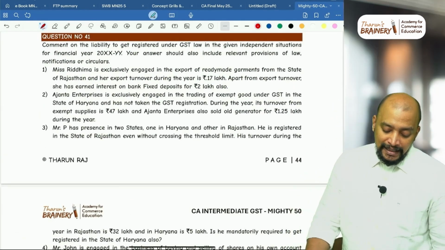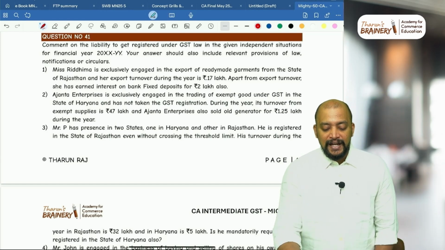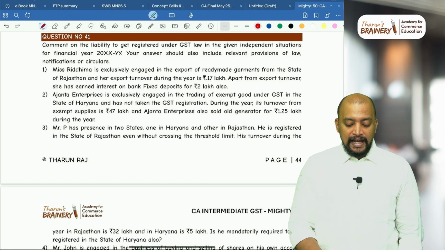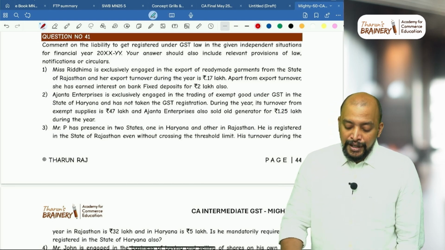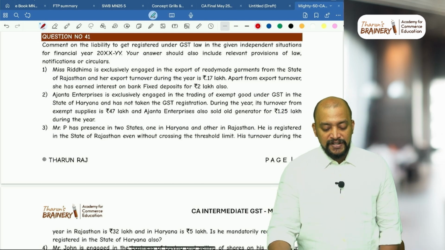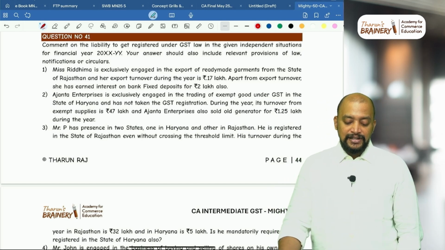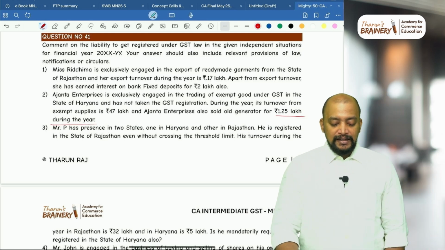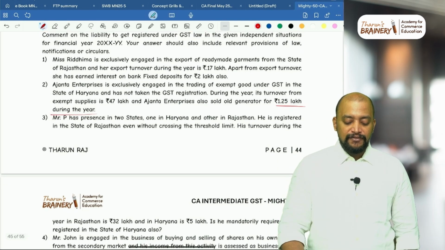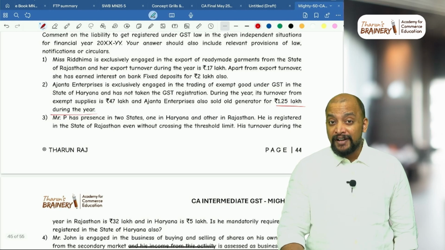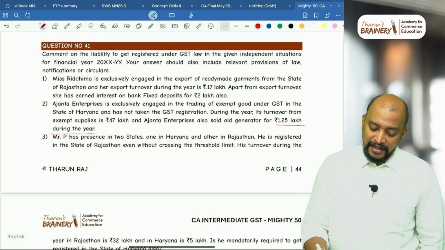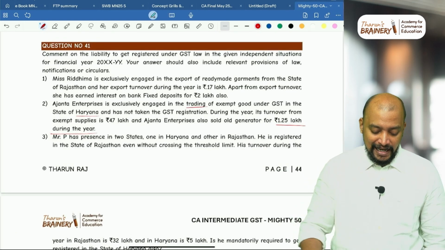Number 2, Ajanta Enterprises is exclusively engaged in trading of exempted goods under GST in the state of Haryana and has not taken GST registration. During the year, its turnover of exempted supplies is 47 lakhs and Ajanta Enterprises also sold an old generator for 1.25 lakhs during the year. So this exempted supply of goods is 47 lakhs, but 1.25 lakhs is taxable. Now aggregate turnover exceeds 40 lakhs and they are exclusively engaged in trading in Haryana.